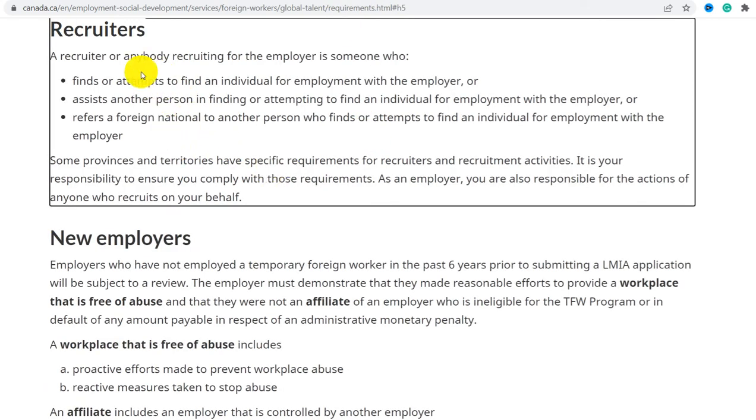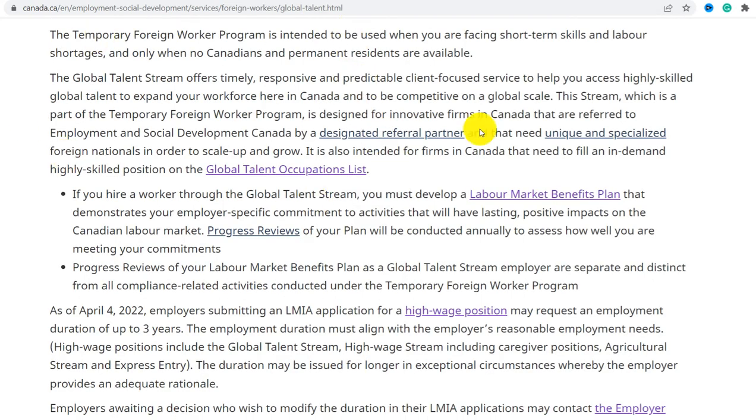A recruiter is anybody recruiting for the employer, someone who finds an individual or foreign national for employment with the employer, or assists another person in finding or attempting to find an individual for employment with the employer, or refers a foreign national to another person who attempts to find an individual for employment with the employer. So that's a brief understanding of employment, labor market benefit plans, and progress review.